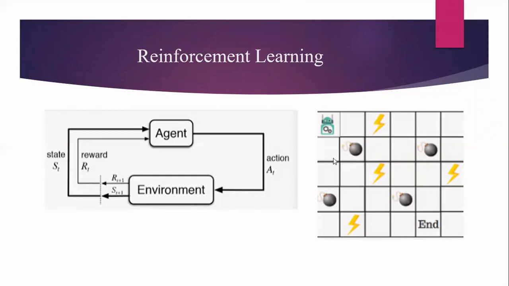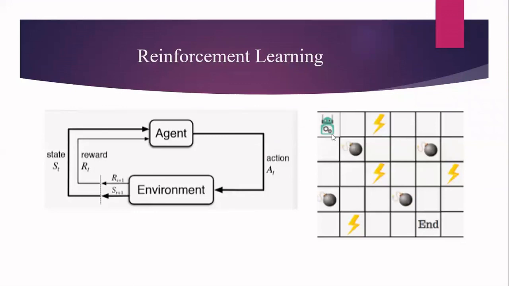For example, let us assume that we are using this reinforcement learning, and this is one example. There is a robot here. The main aim is that the robot should reach this particular end point. If there is no obstacle, if there is no restriction in the environment that you can move in any direction, if I say that you can move in any direction, there is no restriction for you, just reach the point, then everything is fine, everything is smooth.